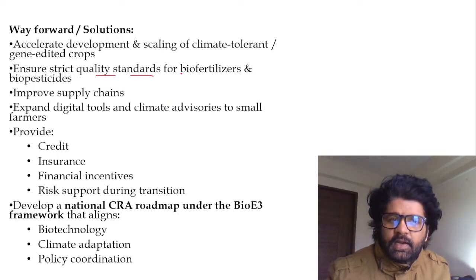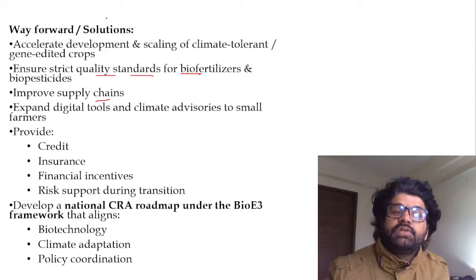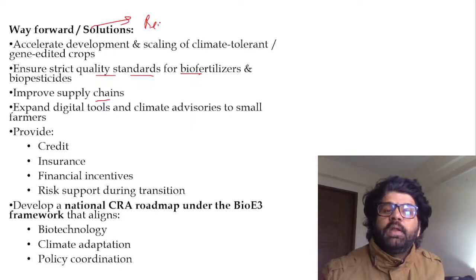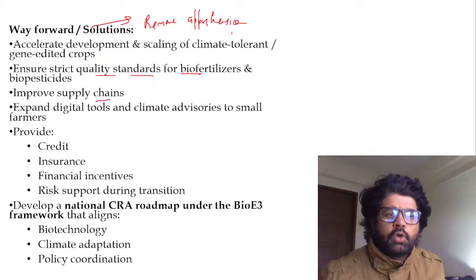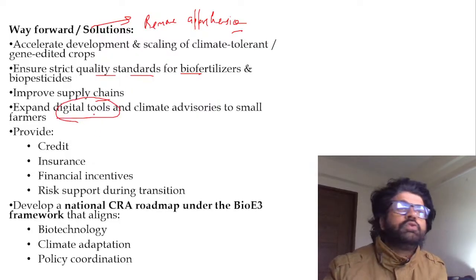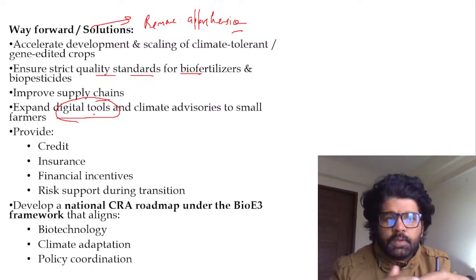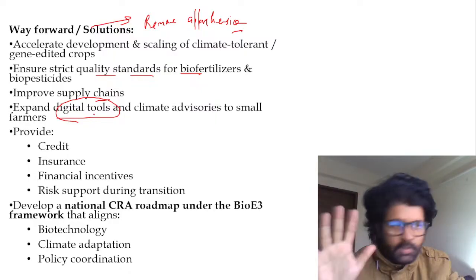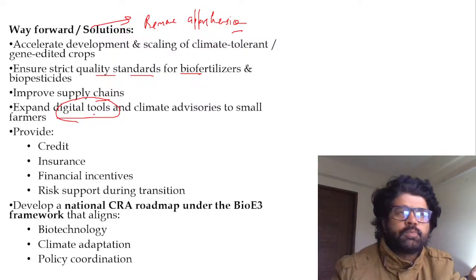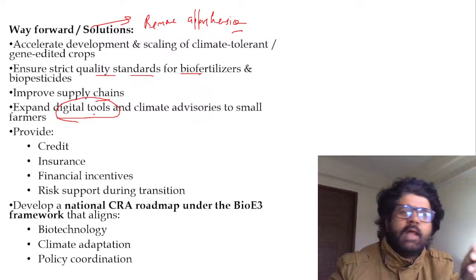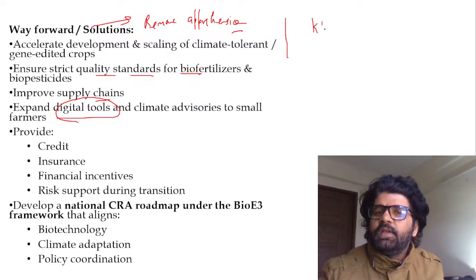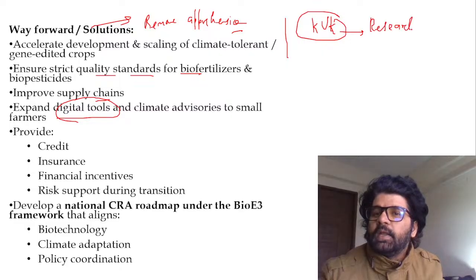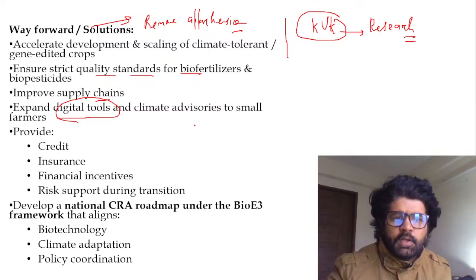Ensure strict quality standards for biofertilizers, improve supply chains. Here you can also talk about removing apprehensions among people related to GM crops, expand digital tools, bridge the digital divide. And when you talk about climate resilient agriculture, you're talking about such hi-fi technologies, right? 86% of farmers are small and marginal, so make them literate. And in that regard, Krishi Vigyan Kendras, KVK, can play a crucial role. This is your homework. Do more research on Krishi Vigyan Kendras and how we can tap them to the fullest. So you can use it here also.